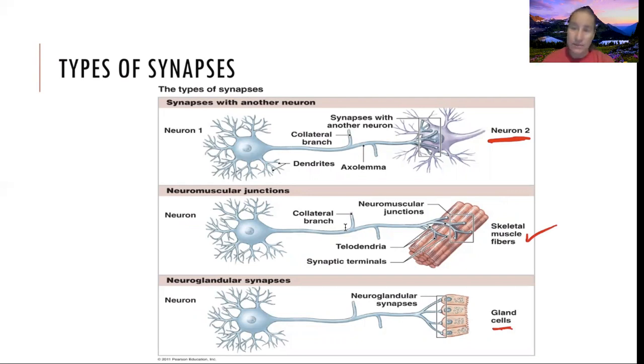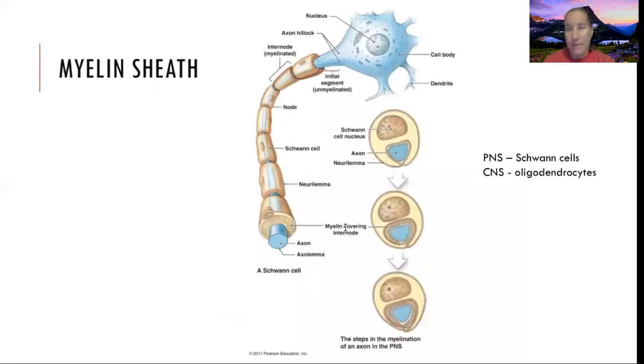So there's 3 types of synapses when it talks to other cells. That myelin sheath, we said, is important. It is an insulating substance. It is made out of proteins and lipids, and it is the white matter. So when we talk about gray matter and white matter, white matter is myelin.